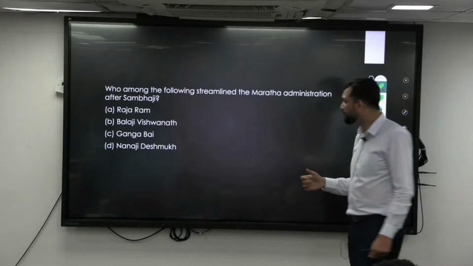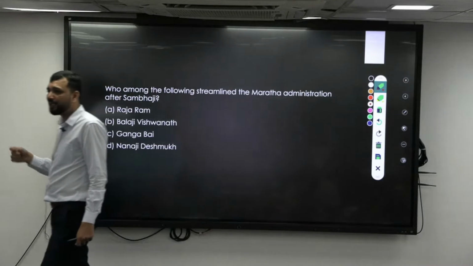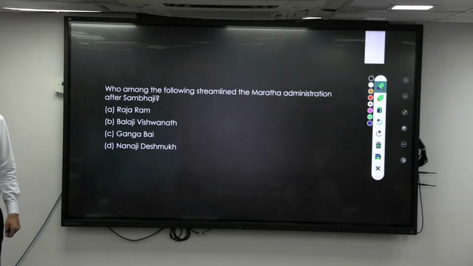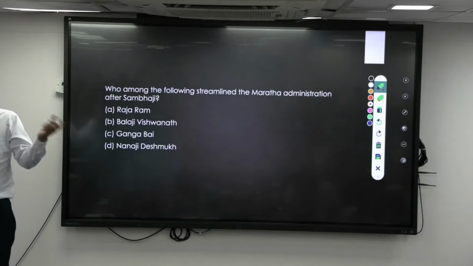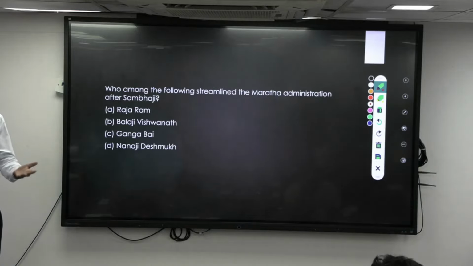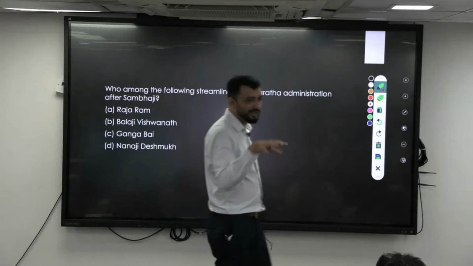Then Balaji Vishwanath, who was an accountant who rose to become Prime Minister, was appointed by Shahu later. He figured out how to manage this. Few people were fighting for one side, few for the other. He took control.